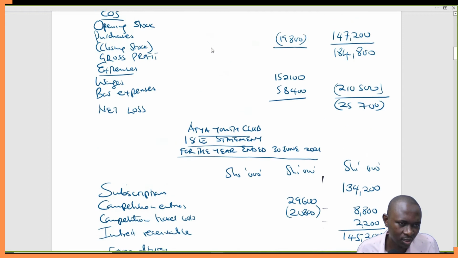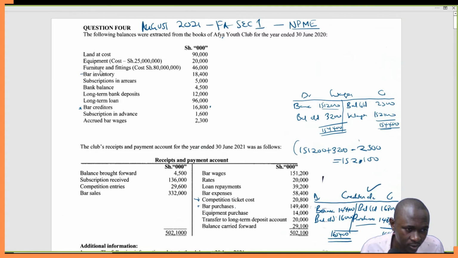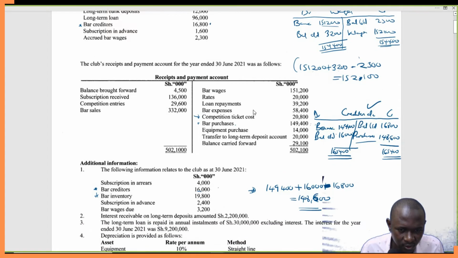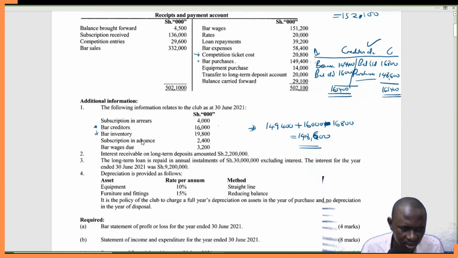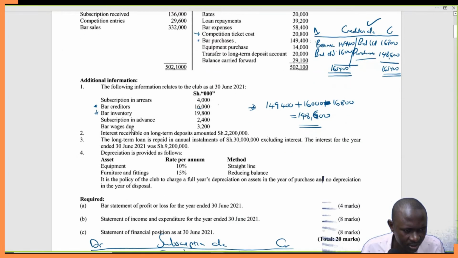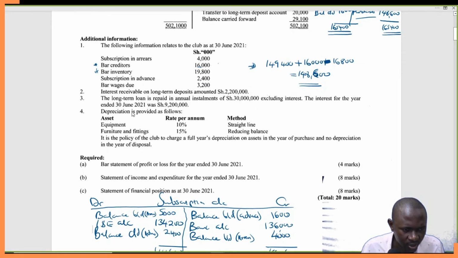Then we go to the next one. Let's identify the next item. So we had the rates. Then loan repayments at 9,200. There was something about the loans. We'll come back to that. Bar purchases, equipment purchase. This is an asset. Transfer to long-term deposit. Balance carried forward. Subscription balance. Subscription bar wages due. Interest receivable on long-term amounting to that. We capture that. Long-term loan is repaid in annual installment of 30,000 excluding interest. The interest for the year ended 30 June was 9,200.